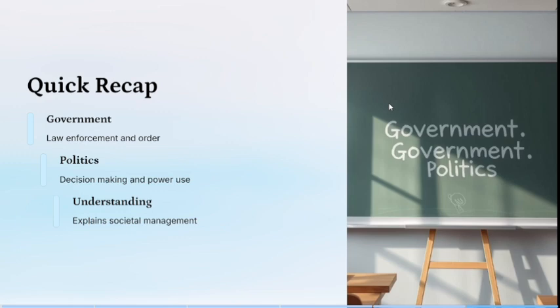Now, in order to understand them, we can use societal management. For example, Nigeria today. Nigeria operates a federal system of government. So thereby the power is separated or distributed among the three tiers of governments.